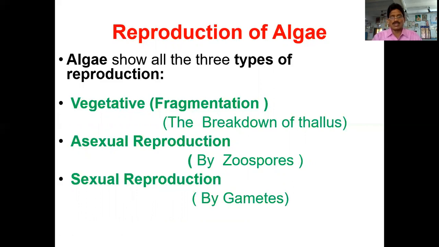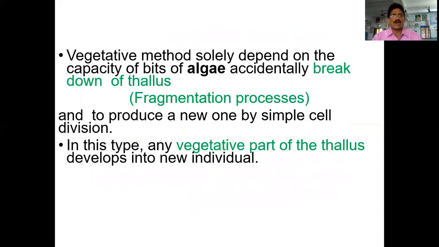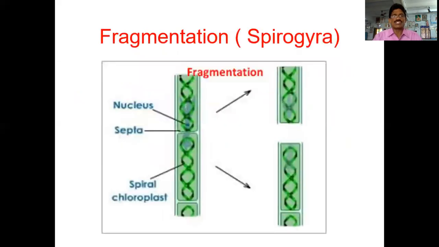So let us discuss them one by one. First of all, let us discuss vegetative reproduction. The vegetative reproduction depends upon the capacity of bits of algae accidentally breaking off from the thallus. The breakdown of the thallus is known as fragmentation. With the help of this fragmentation, a small piece of the algae plant can develop into a new plant. It is a vegetative part of the thallus developing into new individuals. When you see the example of Spirogyra, this is one of the algae plants. The body has a cell wall, and a nucleus and cytoplasm are there.